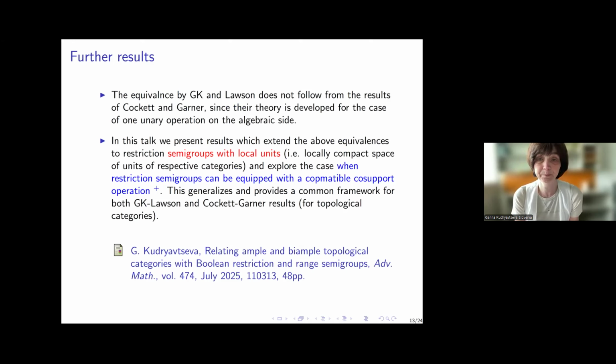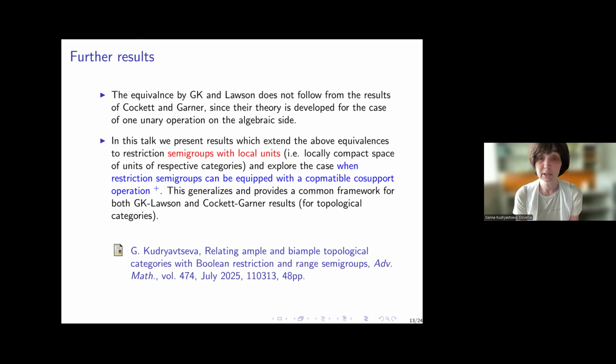I would also mention that the equivalence from my work with Lawson does not follow from the results of Cockett and Gardner, since their theory is developed for the case of one unary operation on the algebraic side, whereas in our work with Lawson we have two unary operations.